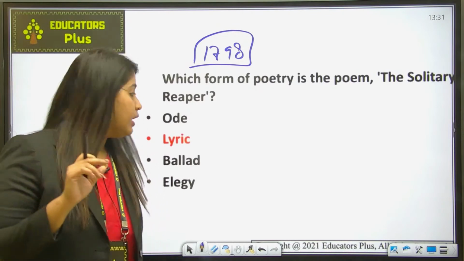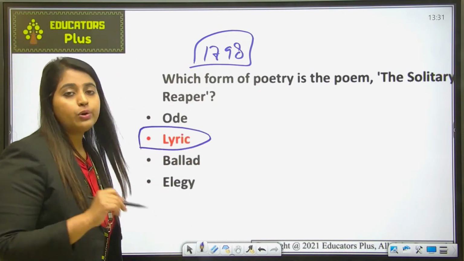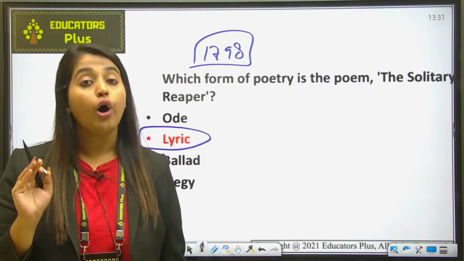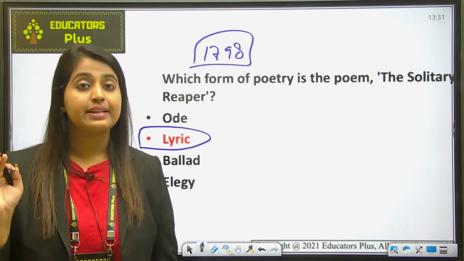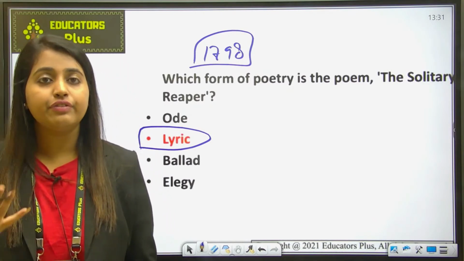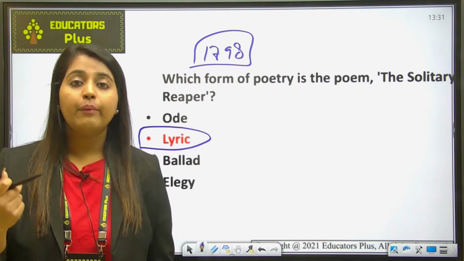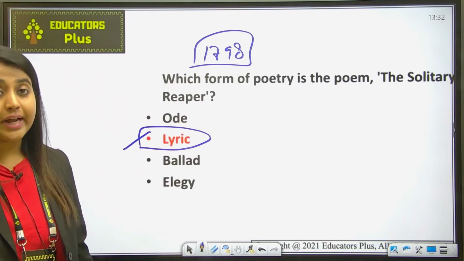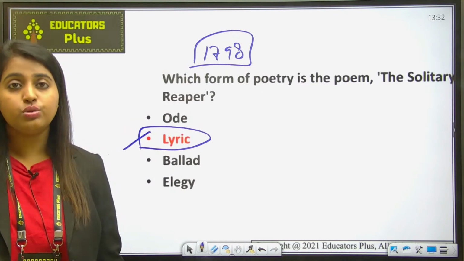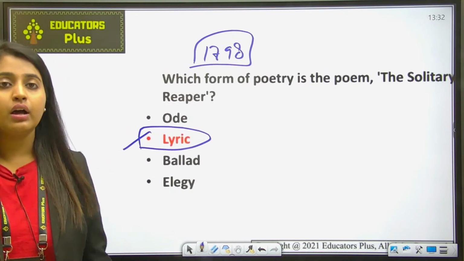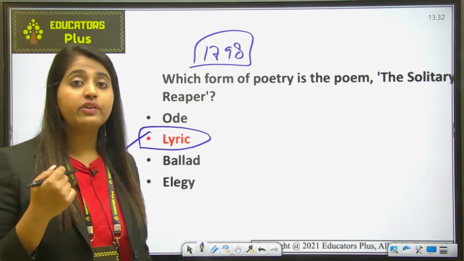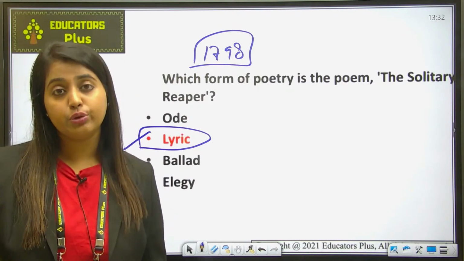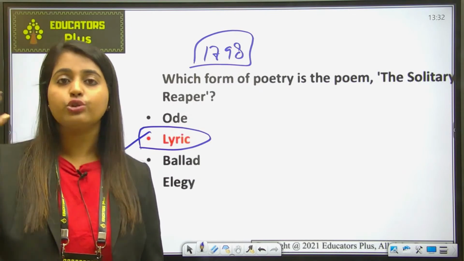Okay, now let's talk about lyric. As I already told you, a lyric is a type of poetry in which the poet expresses personal emotions or feelings, typically spoken in the first person narrational voice. ठीक है, तो आप जब अपने अंदर के feelings, emotions को first person पे express करते हो, that is a kind of lyric. ठीक है, as I told you, late 18th and early 19th century poets found their expressions through these lyrics. Thus The Solitary Reaper can be classified as a lyric because in this poem Wordsworth manifests the fluid expressive beauty of music, and that leads to the spontaneous overflow of powerful feelings.